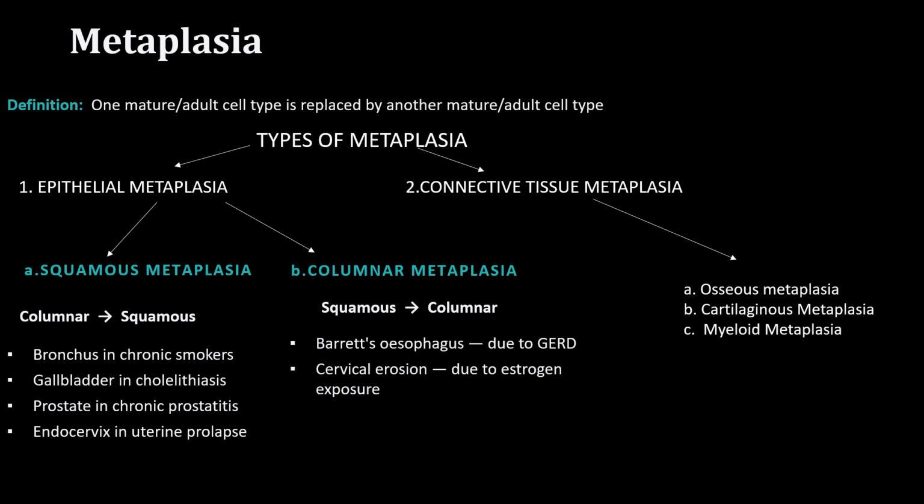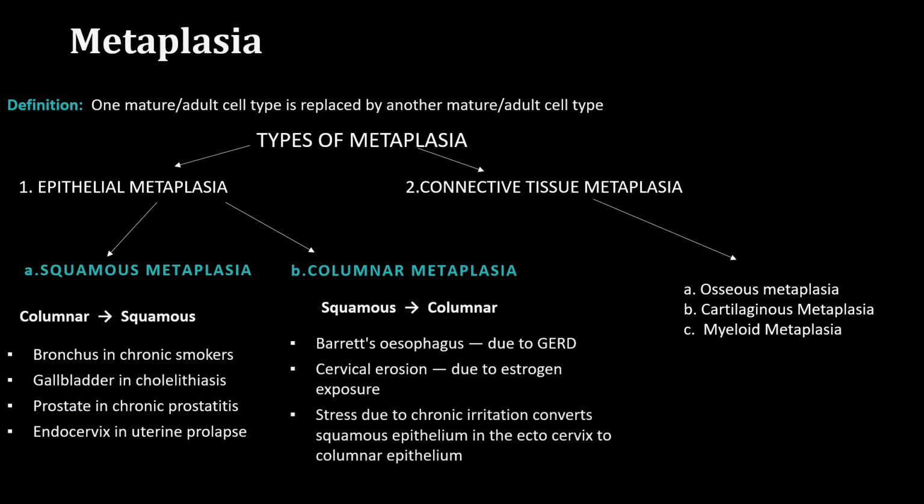The other one is cervical erosion, where estrogen exposure converts the squamous epithelium to columnar epithelium, and also the stress due to chronic irritation converts the squamous epithelium in the ectocervix to columnar epithelium. So the endocervix undergoes squamous metaplasia, but the ectocervix, due to chronic irritation, undergoes columnar metaplasia. Knowing these distinctions is very important for the MCQs because it is normally misunderstood or mixed up by students.